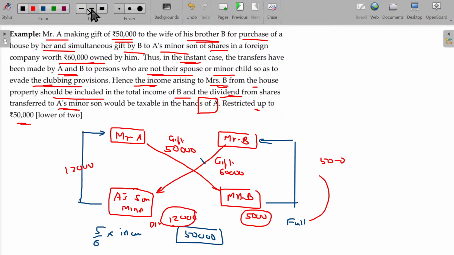So, A's son gets 12,000 dividend, Mrs. B gets 5,000 rupees. For the 50,000 rupees, the entire 50,000 is invested, so 5,000 into 50,000 divided by 50,000, the complete value will be clubbed in the hands of Mr. B. But here, 12,000 is for 60,000 rupees of investment, but out of that, cross transfer is limited to whichever is lower of these two, which is 50,000. Only to that extent of this 12,000 will be clubbed. Maybe 10,000 is going to be clubbed here. This is called cross transfer.